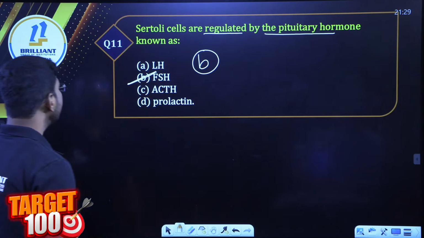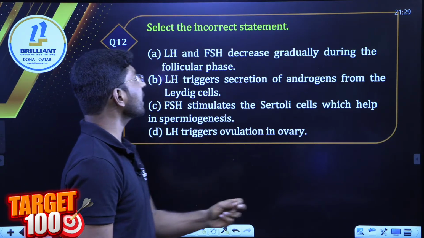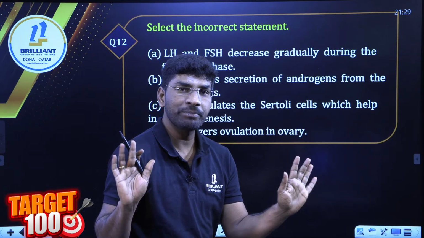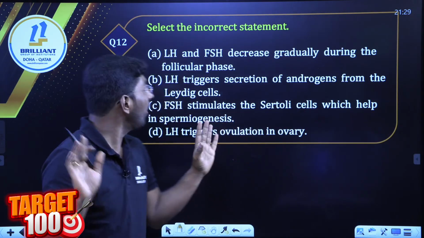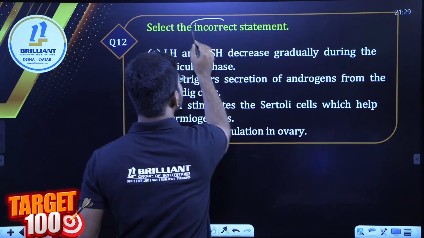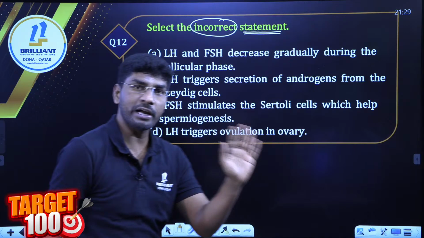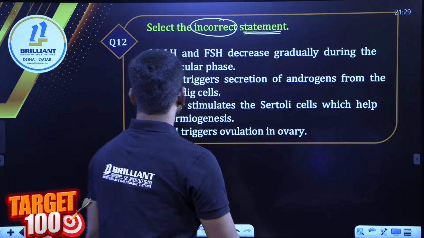Done. Next question. Select the incorrect statement. I will be silent. Come on, answer me. I will be silent. You have to answer now. Select the incorrect statement from the following. There are 4 options given. Find out the incorrect statement.